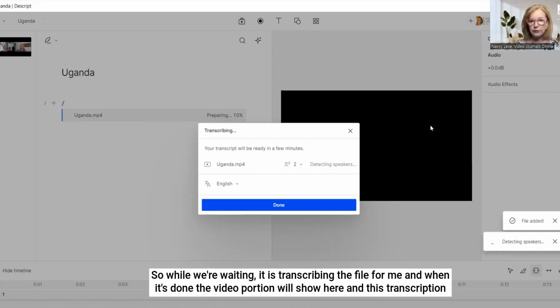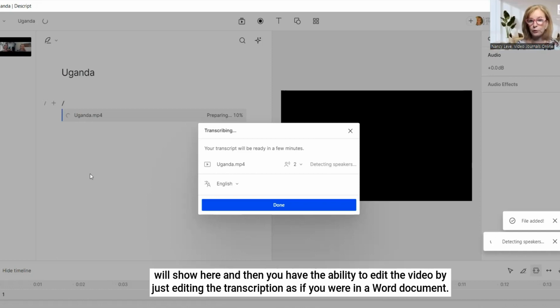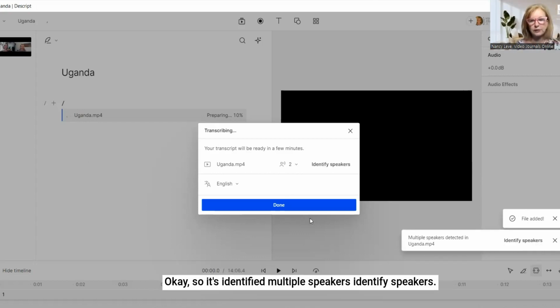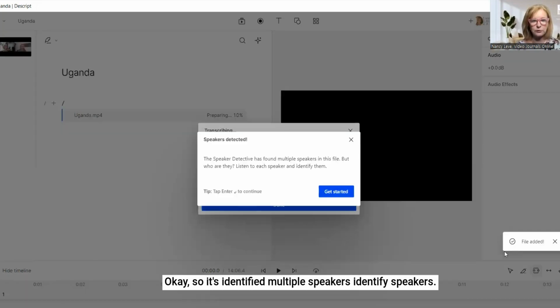And when it's done, the video portion will show here, and this transcription will show here. And then you have the ability to edit the video by just editing the transcription as if you were in a Word document. Okay, so it's identified multiple speakers, identify speakers.